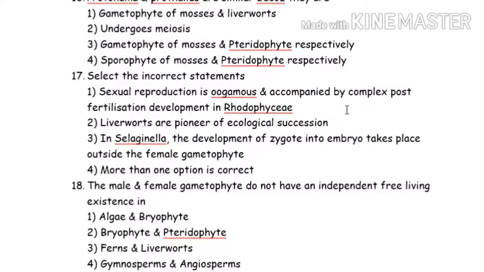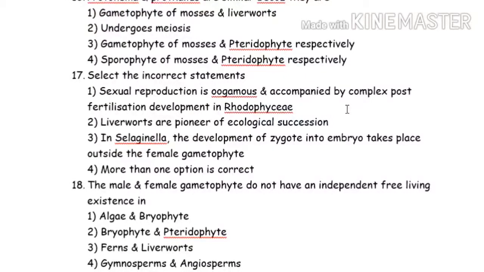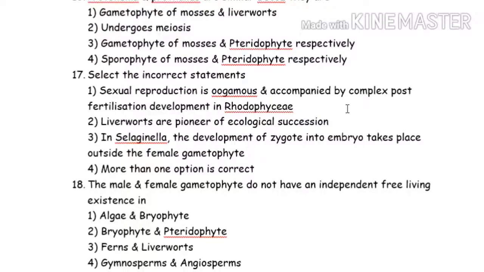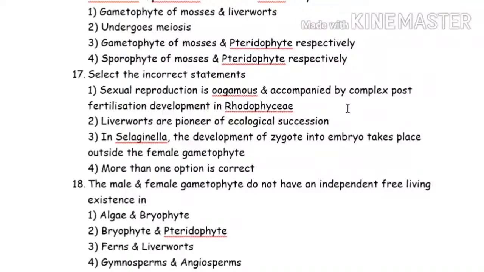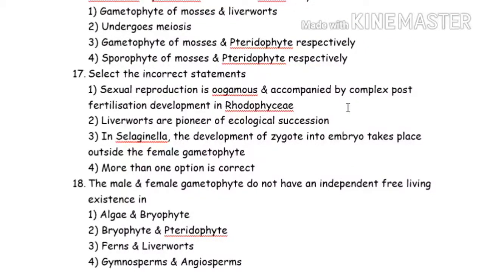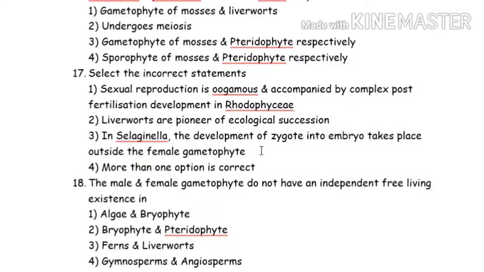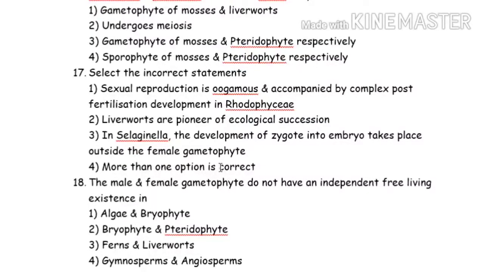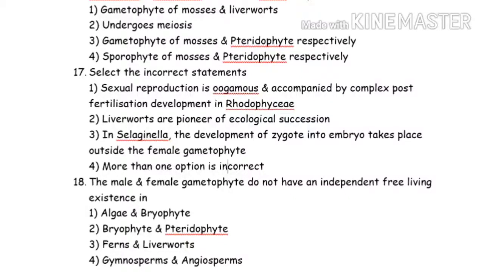17th question. Sexual reproduction is oogamous and accomplished by this thing. So I think you can check the line of NCERT. Liverworts are pioneers in ecological succession. In Selaginella, development of zygote into embryo takes place outside. Or more than one option is correct. Sorry, it should be more than one option is incorrect.